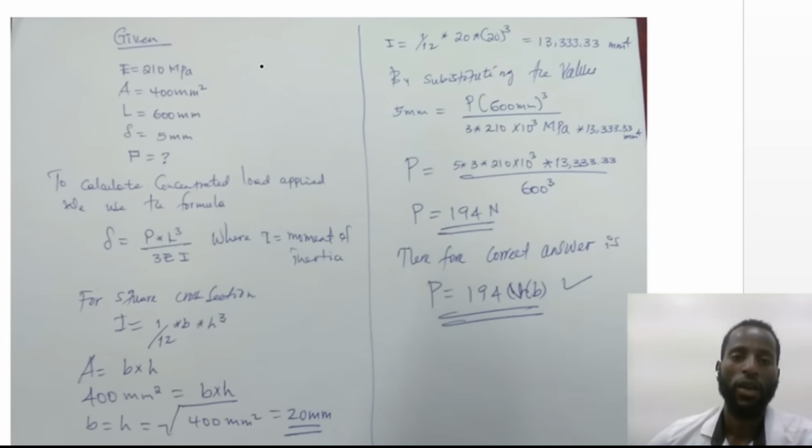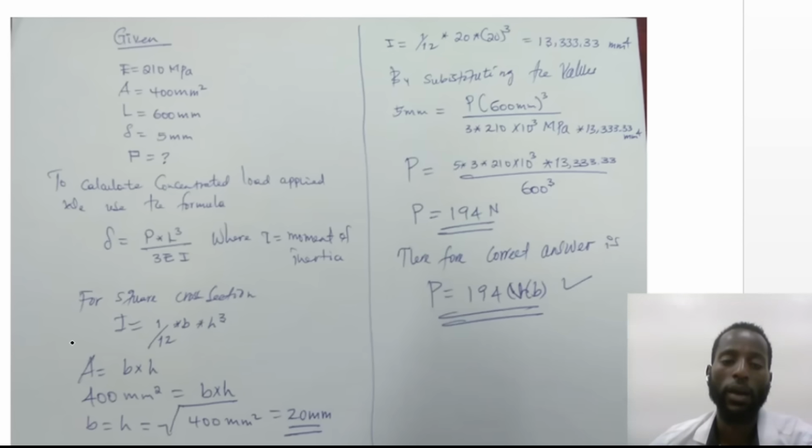Here we are given the modulus of elasticity 210 gigapascal, area 400 millimeter square, length 600 millimeter, deflection 5 millimeter, and a load P which is unknown. To calculate the load applied on the part, we use the deflection formula. The deflection is equal to P times L cubed over 3EI, where I is the moment of inertia. Usually for a square section, it is calculated as 1 over 12 times B times H cubed, where B and H are the sides of the square.